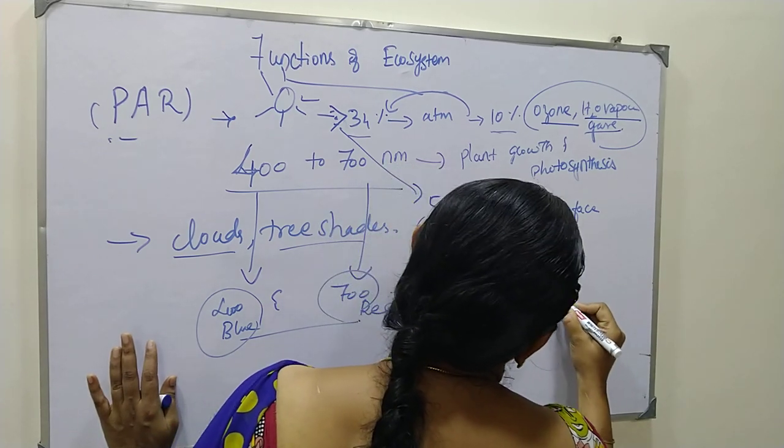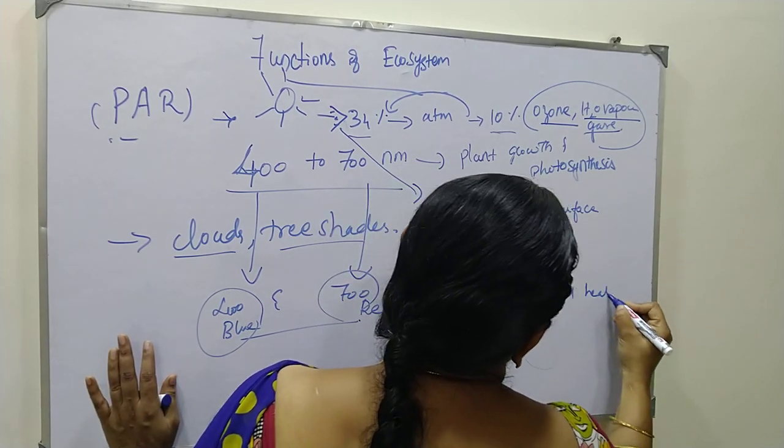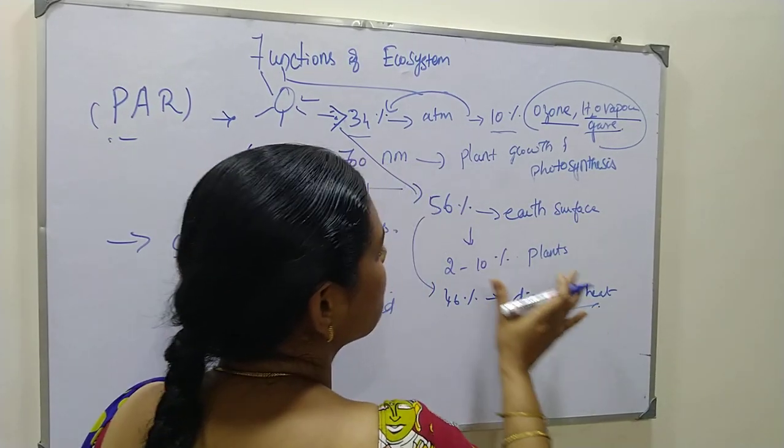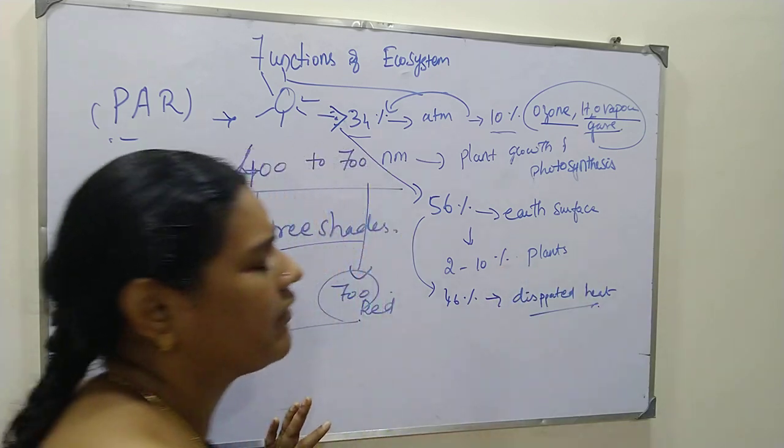Okay, it is dissipated as heat. So it is wasted actually. Okay, this is actually wasted, that is dissipated heat. So the 2 to 10% is used by our plant.